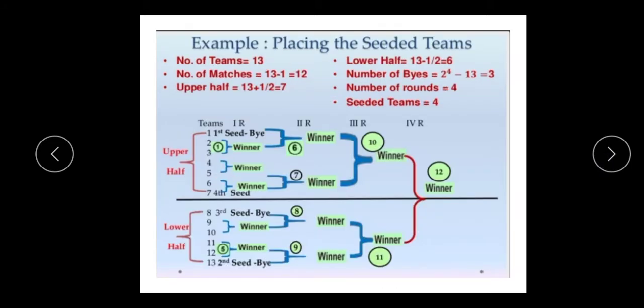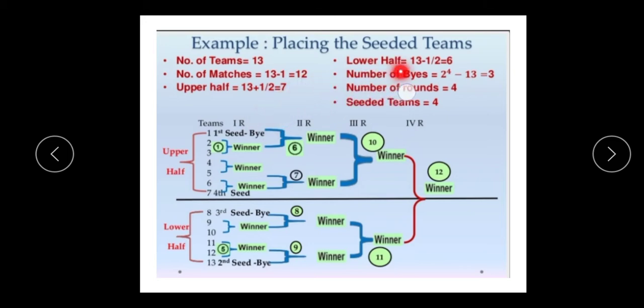The first example, placing the seeded teams. The same rule applies. The number of teams is 13. Number of matches is 13 minus 1, which is 12 matches. For the upper half, (n plus 1) upon 2, where n is the number of teams. Number of teams is 13, plus 1, upon 2, gives the result 7. So the upper half has 7 teams. See there, upper half: 1, 2, 3, 4, 5, 6, 7.